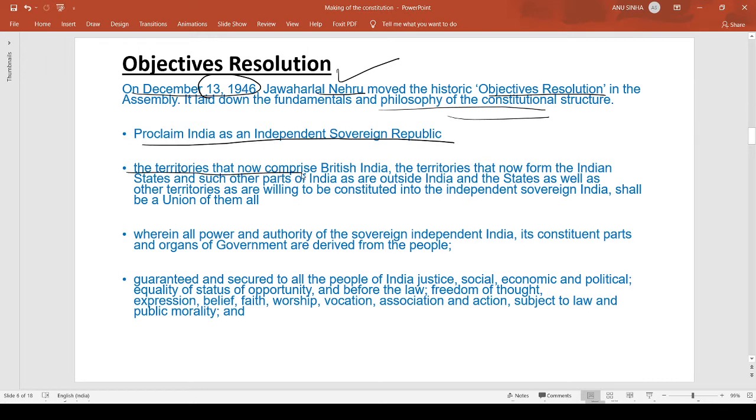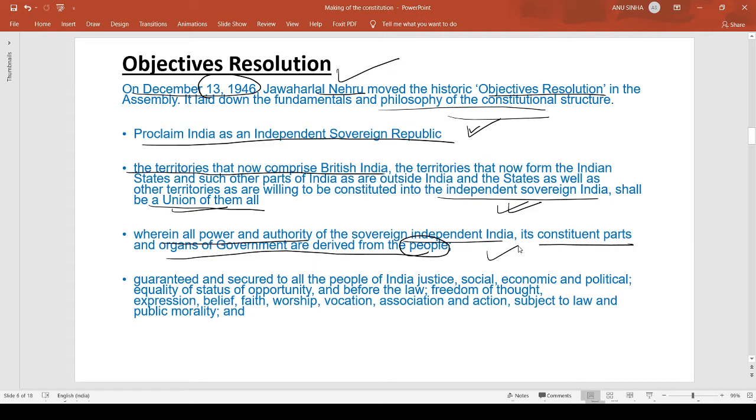The territories that now comprise British India, the territories now forming the Indian states, and such other parts of India as are outside India, and the states as well as other territories that are willing to be constituted into the independent sovereign India, shall be a union of them. So here it is saying that India proclaims itself a sovereign republic, and it talks about what all territories are going to be included in the Union of India, wherein all power and authority of the sovereign independent India, its constituent parts and organs of the government are derived from the people.